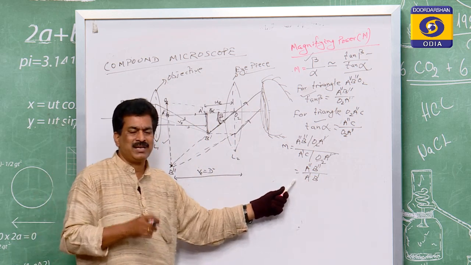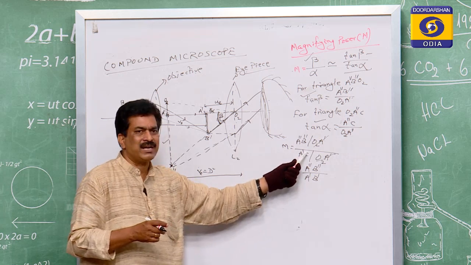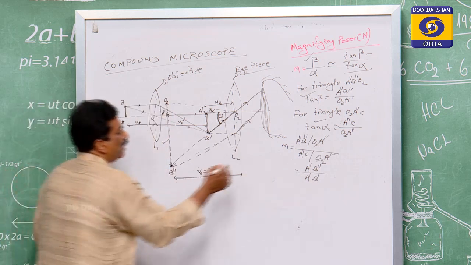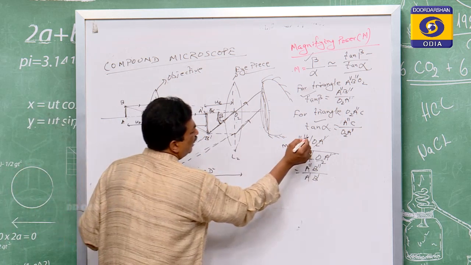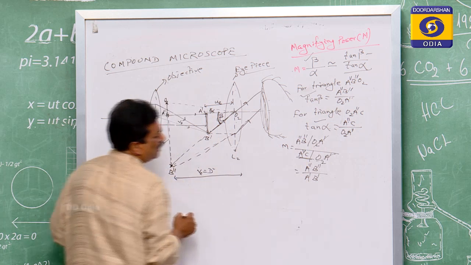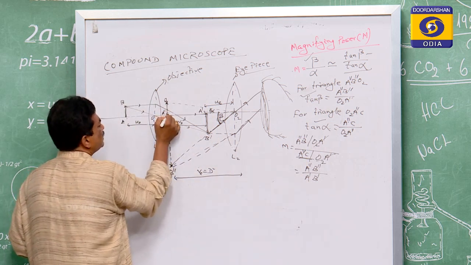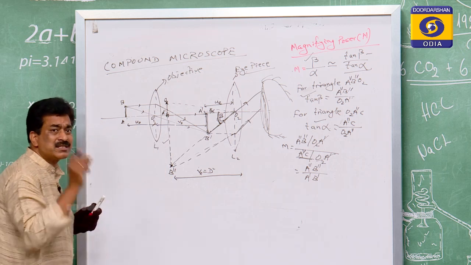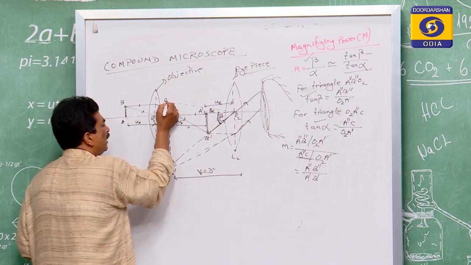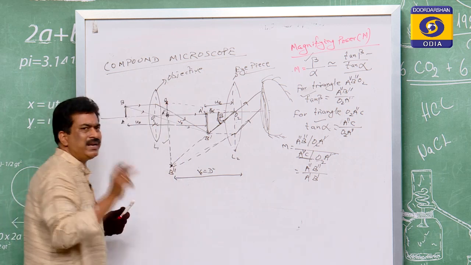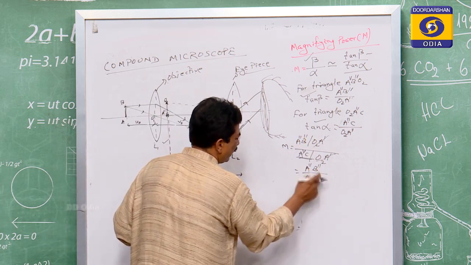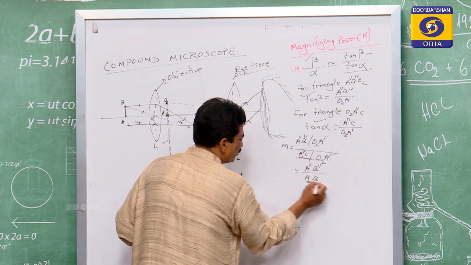While I have written A dash B dash, you must be in a dilemma: sir, it is A dash C, so how have you written B dash instead of C? Let us come to the diagram. A dash C is the A double dash C. You see, this is the A double dash C. It is the symmetric height of AB, which I said earlier. So this A double dash C height and this AB height are the same. Therefore, this A double dash C is equal to AB.